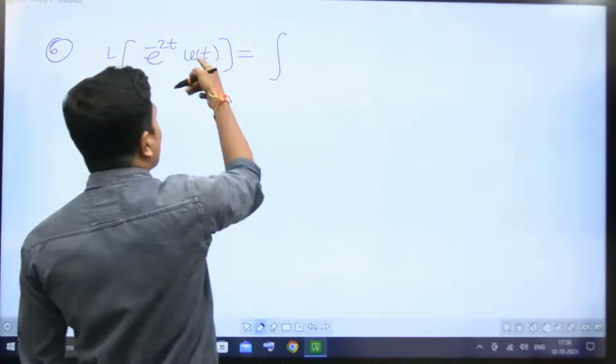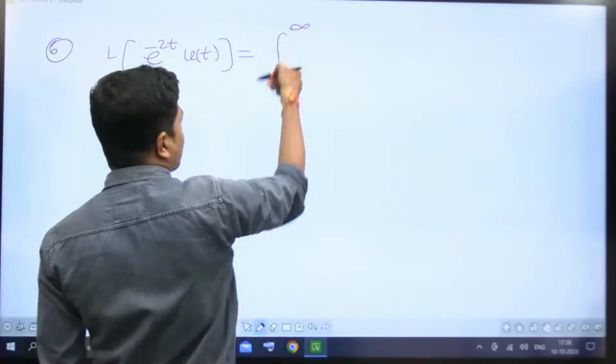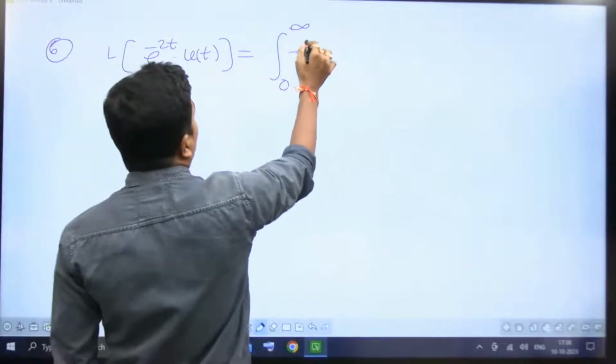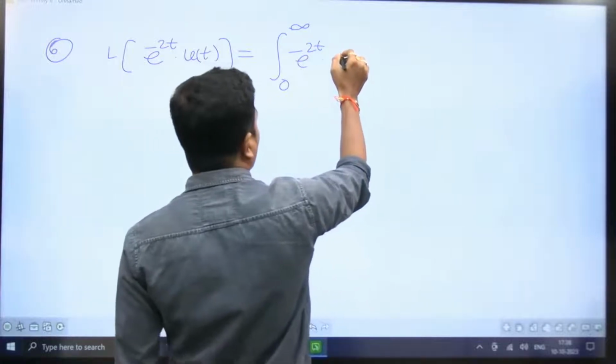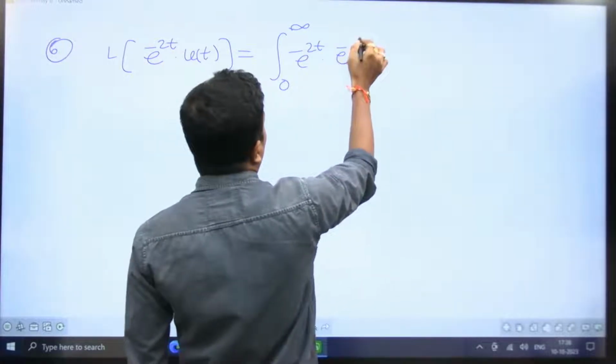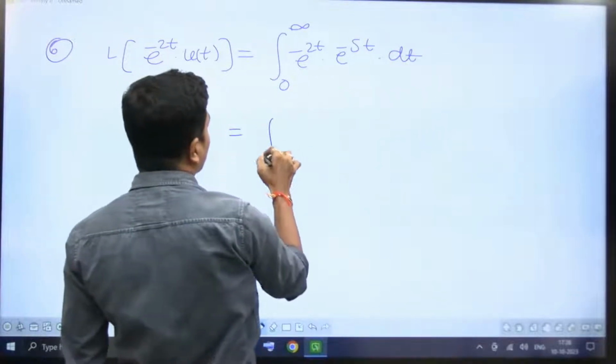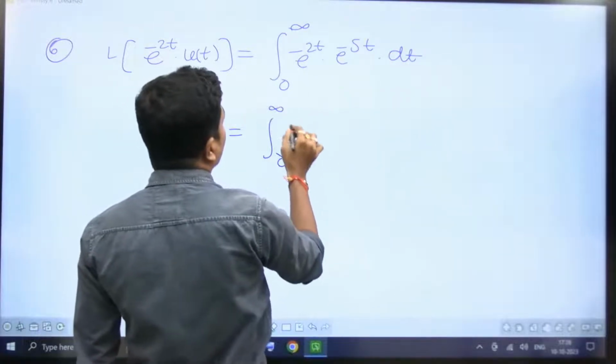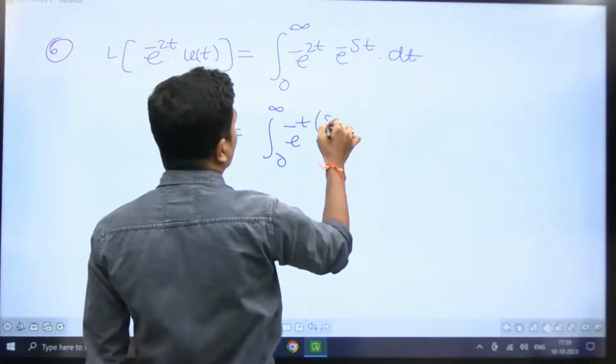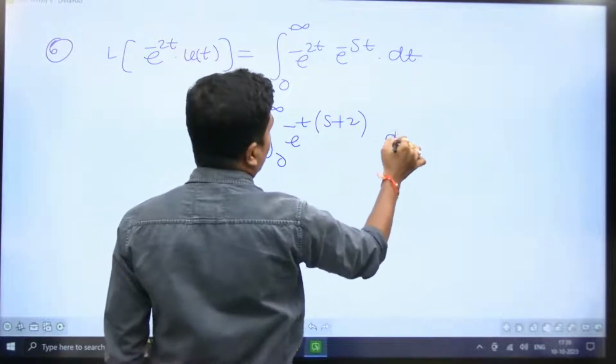So as u of t is there, the signal exists from 0 to infinity only. e power minus 2t into u of t is 1 into e power minus st into dt. So that is equal to integral 0 to infinity e power minus t, you take common, then it will be s plus 2 dt.